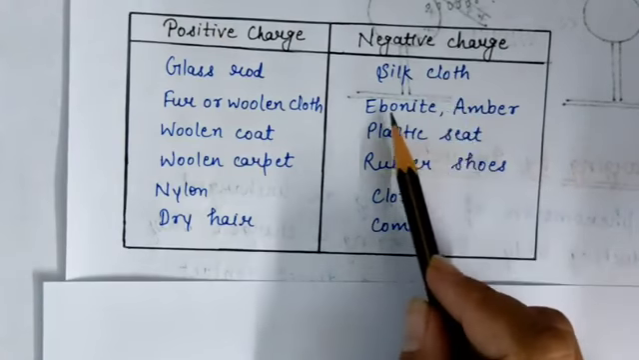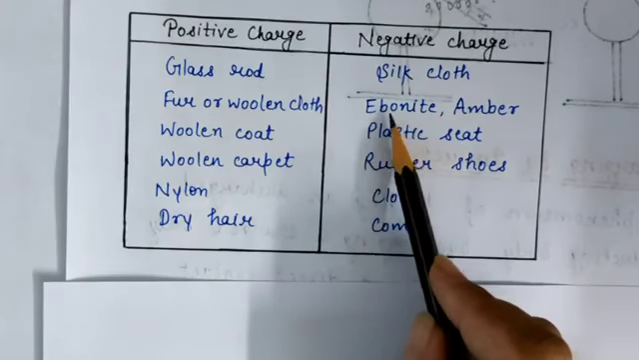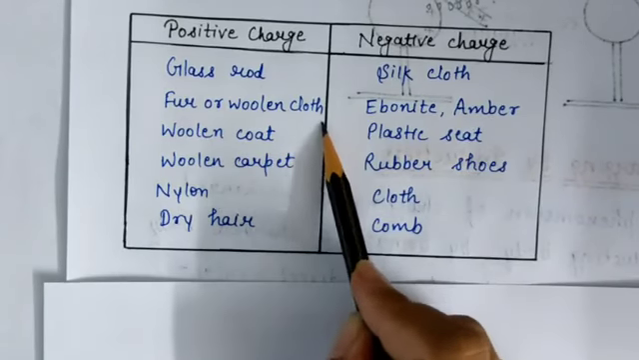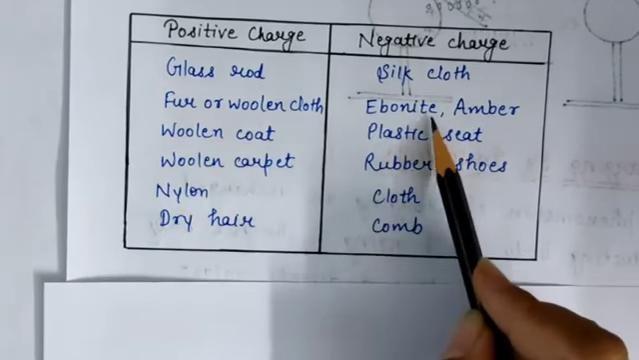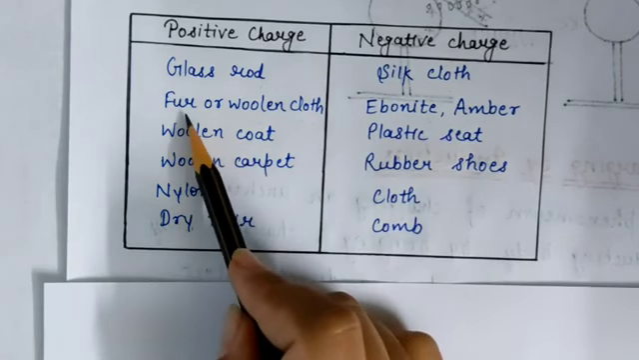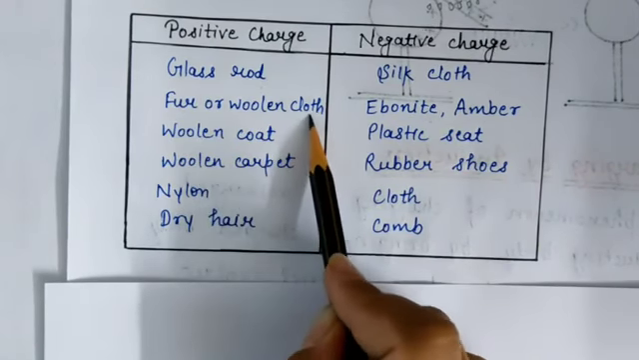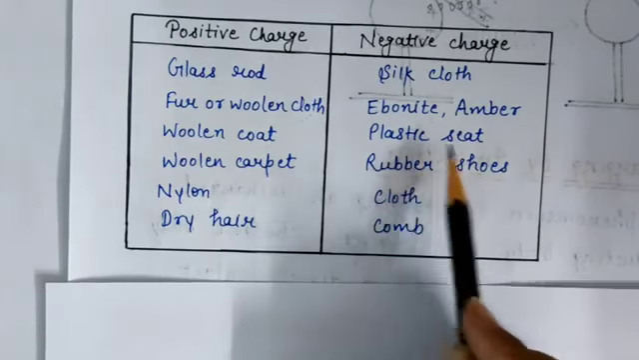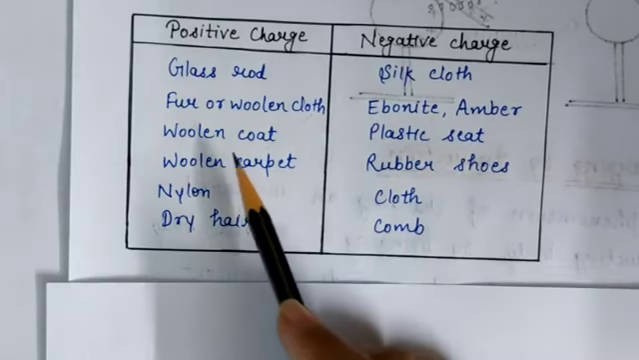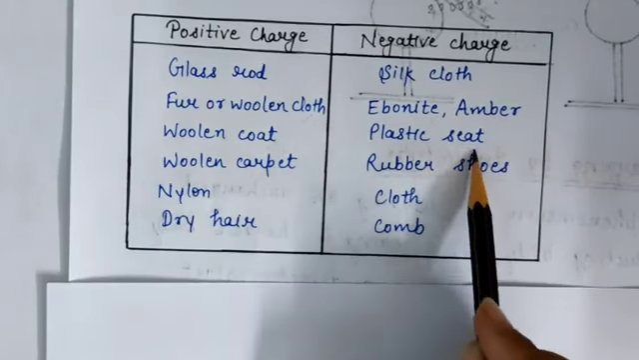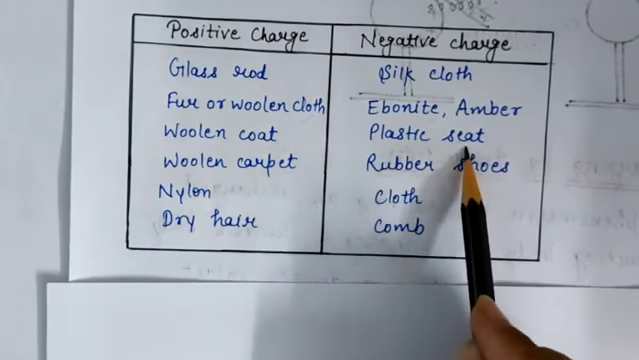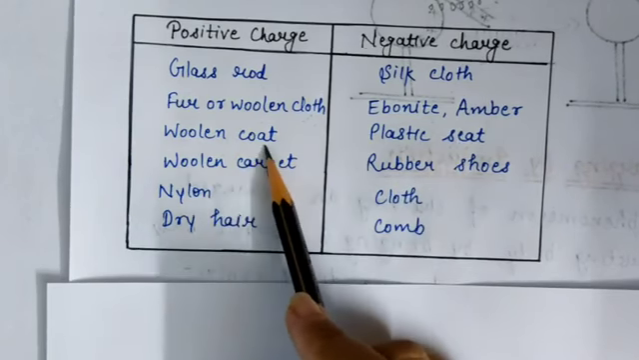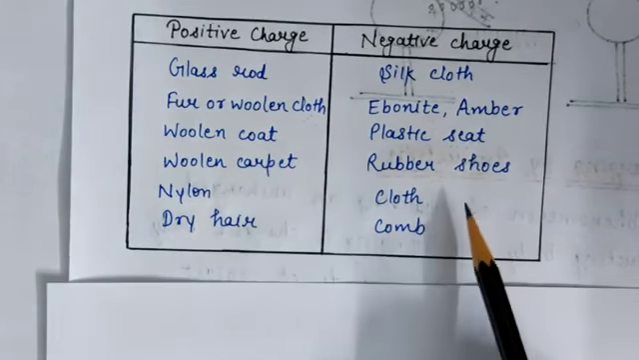And similarly, when you rub ebonite rod or amber with fur or woolen cloth, then ebonite rod gets negative charge and fur or woolen cloth gets positive charge. Like woolen coat and plastic sheet. When you rub woolen cloth and plastic sheet with each other, then plastic sheet acquires negative charge and woolen coat acquires positive charge, and so on. Okay.